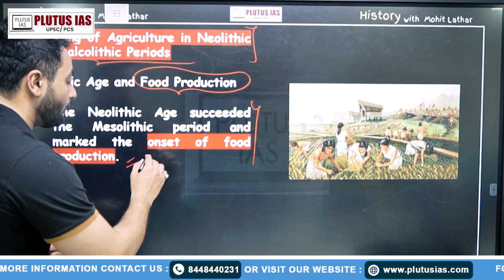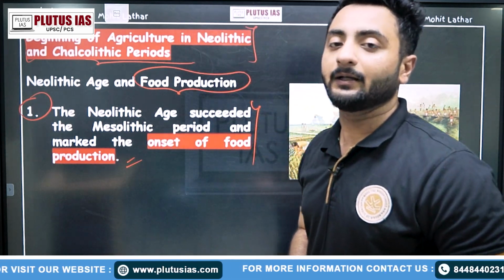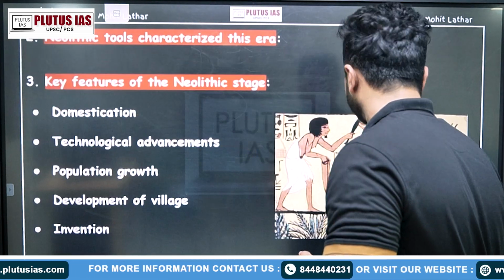So we saw that when we transition from the Mesolithic period to the Neolithic period, domestication of animals was prominent and also agriculture production became the most important economic activity of that period.